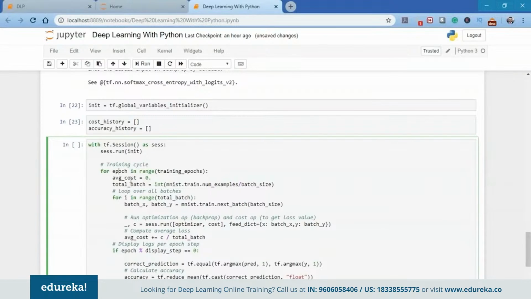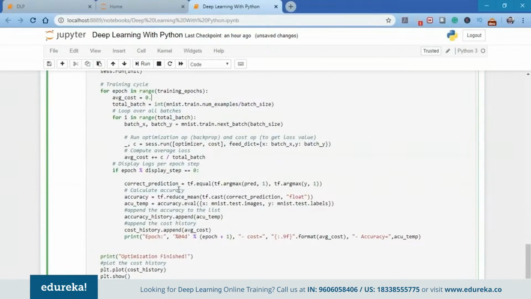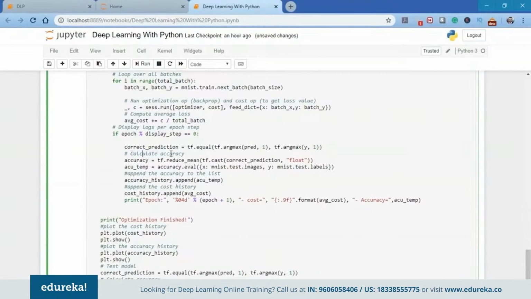First of all, what we're going to do is create the average cost as 0. But what we're going to do next is loop over all the batches. So the batch size is 100. We're going to use a batch size of 100, iterated for 15 epochs. For i in range total batches, we're going to call mnist.train.next_batch with the batch size. Next, what we're going to do is run an optimization backprop and the cost operation to get the loss value. We're going to calculate the average cost, and then finally we'll calculate the accuracy.